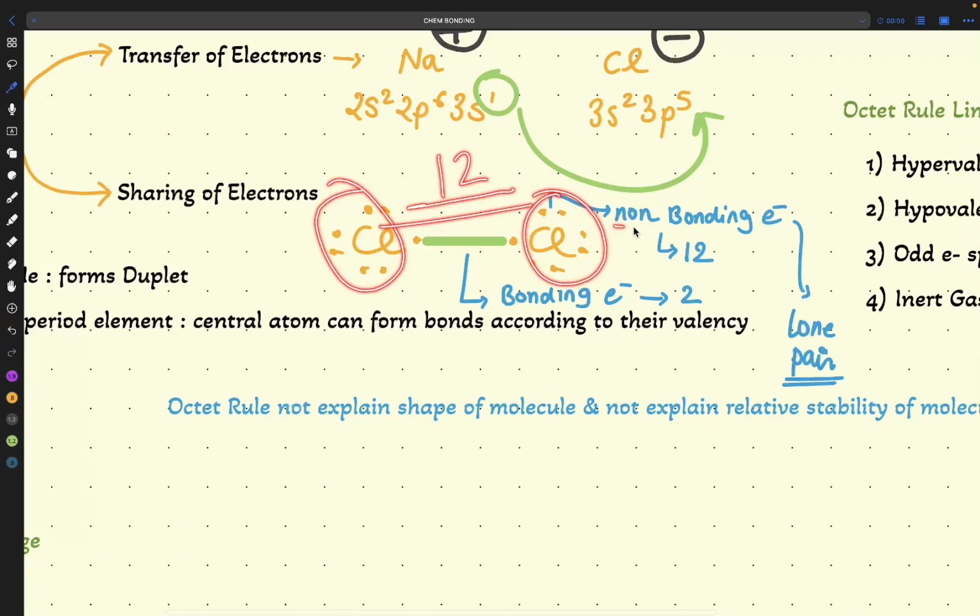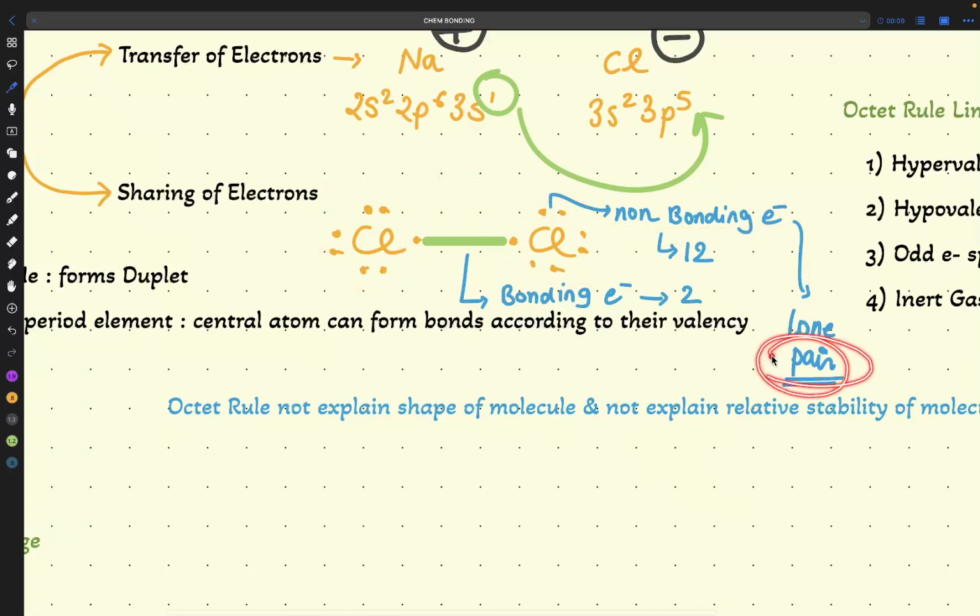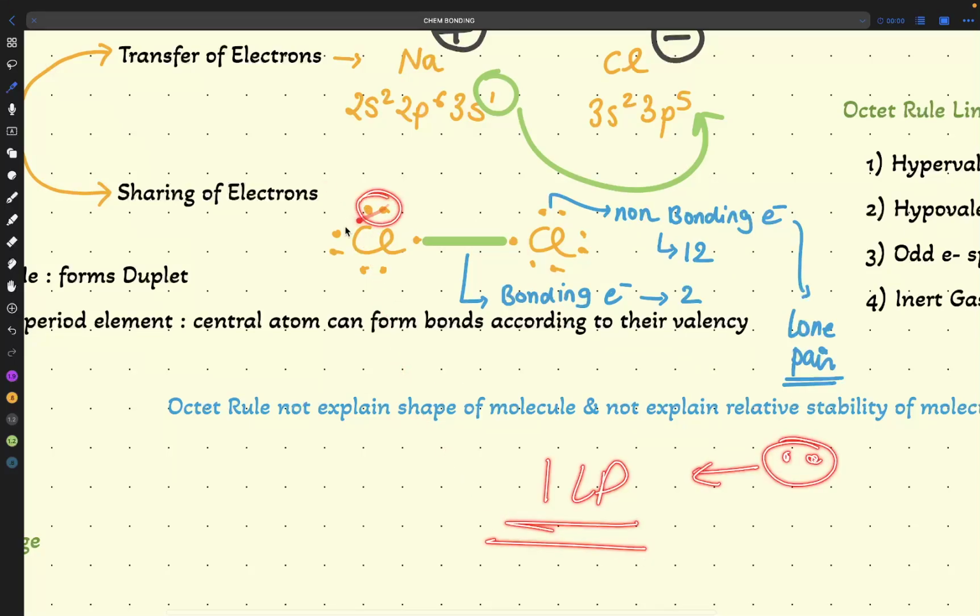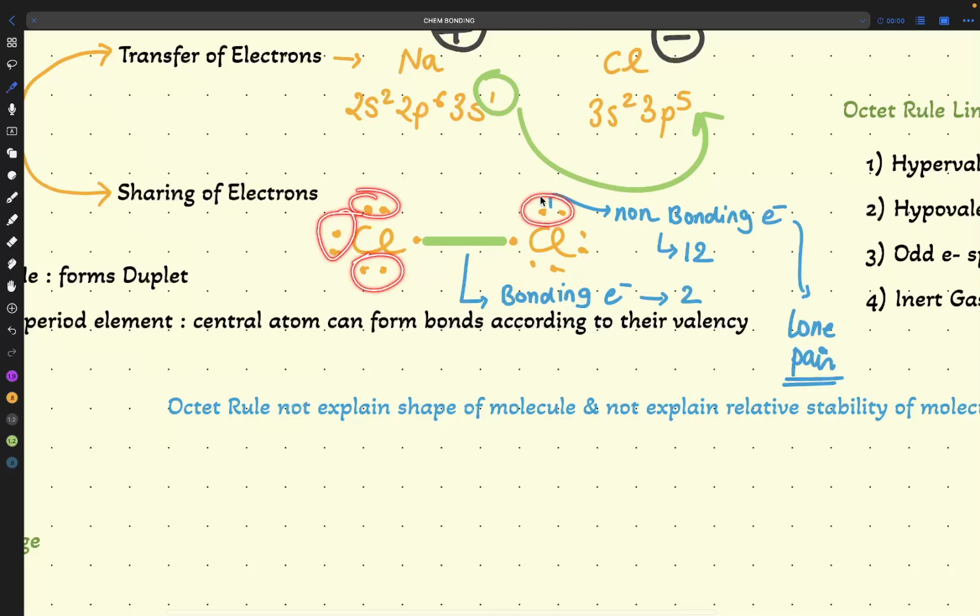But what I am telling is, non-bonding electrons are also called a lone pair. Focus on the name pair. Two electrons are paired, telling us one lone pair. One, two, three, four, five, six. So how many lone pairs are present? Six lone pairs. So like this, you have to see how many bond pairs, how many bonding electrons, how many non-bonding electrons, how many lone pairs. These are the four or five things you have to see whenever you are seeing any structure.